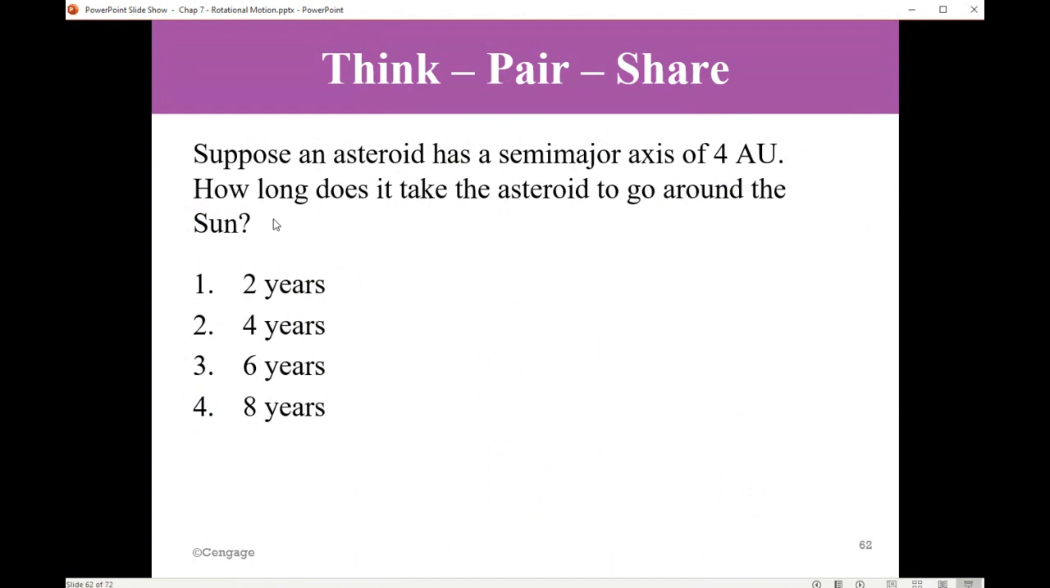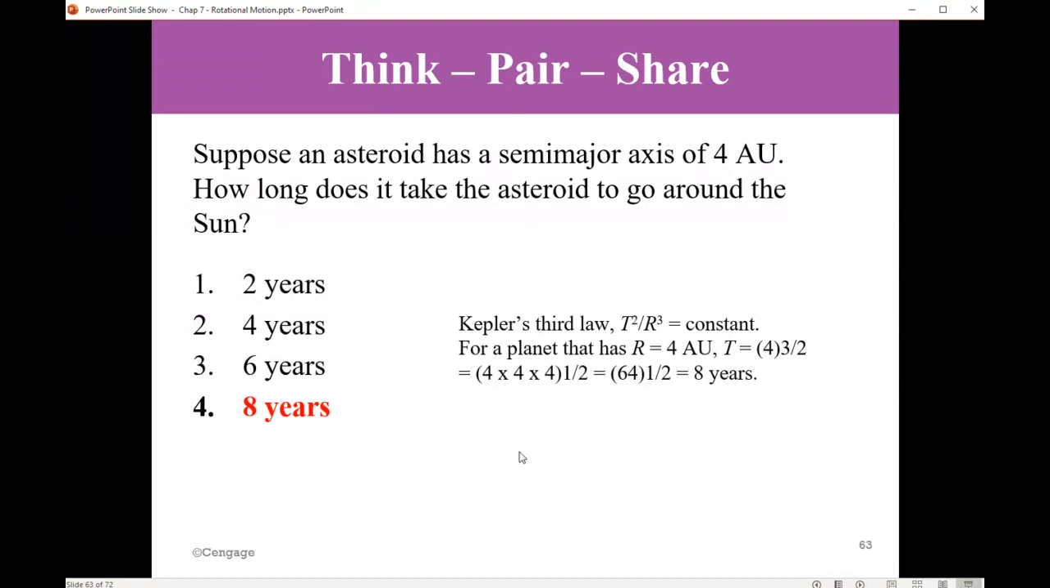Suppose an asteroid has a semi-major axis of 4 astronomical units. How long does it take the asteroid to go around the sun? From Kepler's third law, we know that T squared over r cubed is constant. For a planet that has r equals 4 astronomical units, then T is 4 to the power 3/2 from this equation. So you have 4 cubed, square root of that: 4 by 4 by 4 is 64, square root of that is 8. So the answer is 8 years.